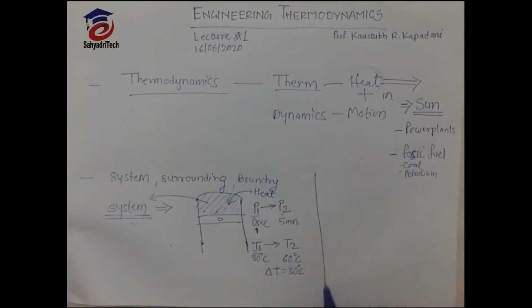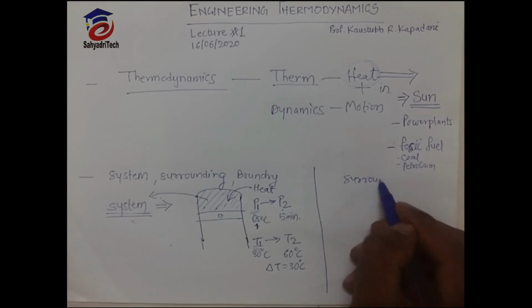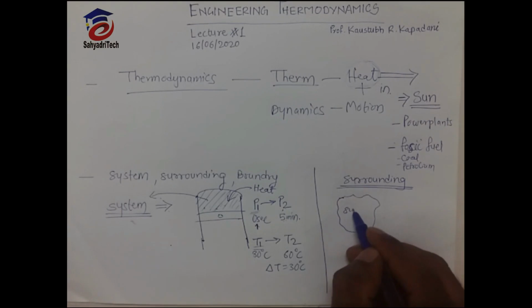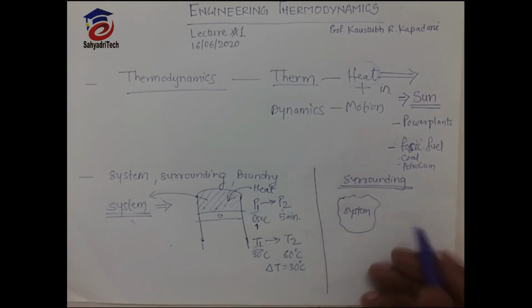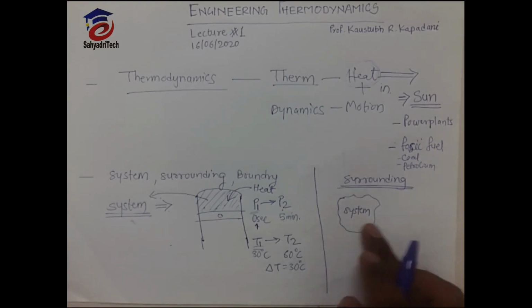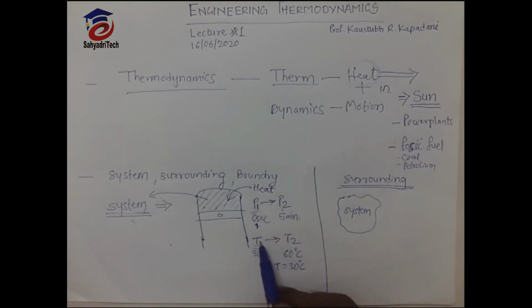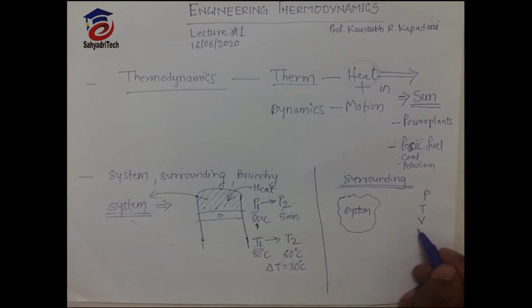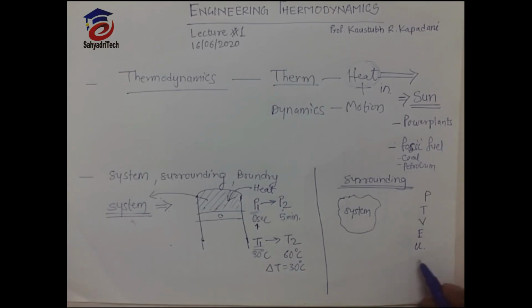Now see what is surrounding. This is an arbitrary system, just a graphical representation. If this is the system, we already studied that it is any gas or water of which we measure properties: pressure, temperature, volume, entropy, internal energy, enthalpy.